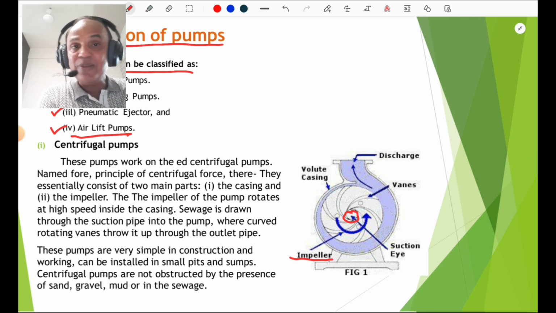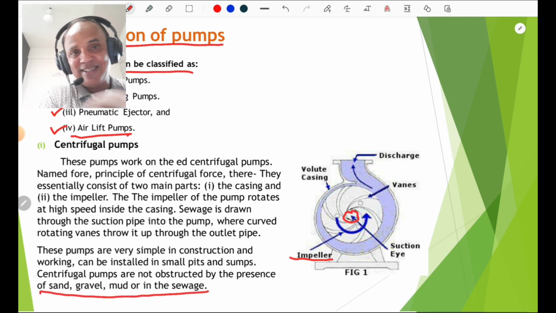These pumps are very simple in construction and working, and they can be installed in small pits and sumps also. Centrifugal pumps are not obstructed by the presence of sand, gravel and mud etc. in the sewage. That is very important, and these pumps are popular.